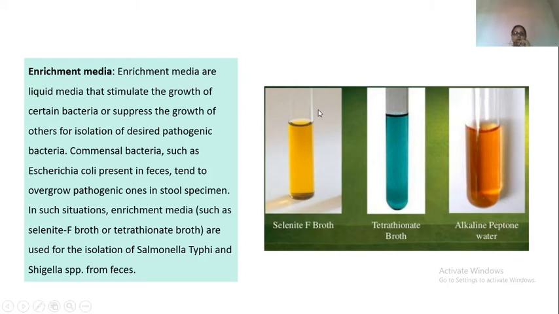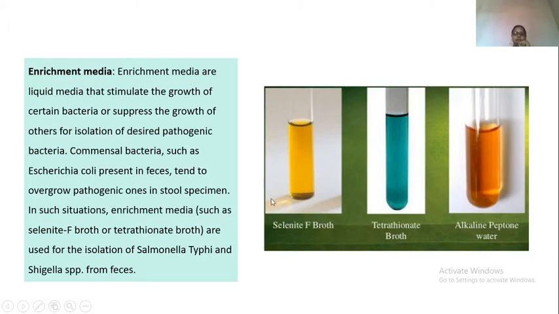Selenite F broth is used for stool samples, and if you are suspecting Salmonella typhi, this is used. You put some amount of the stool sample here and incubate it for 8 hours. After that, you take a loopful of suspension from here and inoculate on the media.